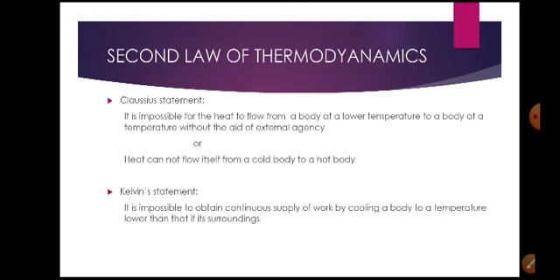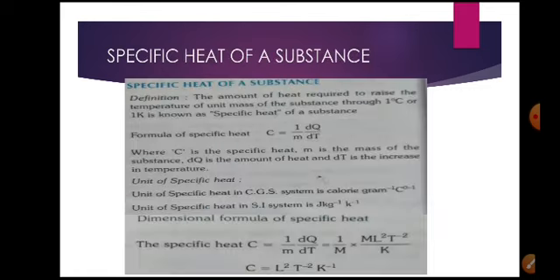And the second law of thermodynamics is given by Clausius and Kelvin. The second law says that it is impossible to transmit energy from a lower temperature body to a higher temperature body without using any external agency. The refrigerator works on the principle of the second law of thermodynamics. It is possible to transmit energy from high to low, but impossible from low to high without any force, electrical energy or aid. That gives the second law.